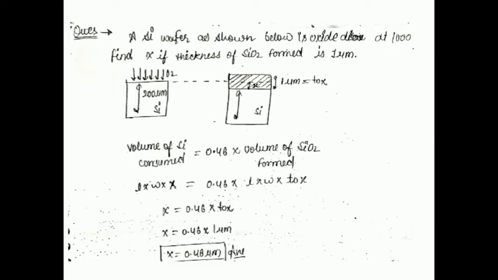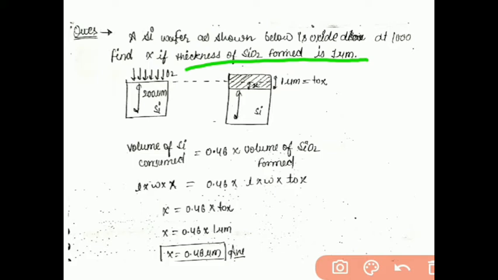A silicon wafer as shown below is oxidized at 1000 degrees centigrade. Find X if the thickness of SiO2 formed is 1 micrometer. In this problem, we are given the thickness of SiO2 and we need to calculate the thickness of wafer which is consumed. So it is a very simple problem.